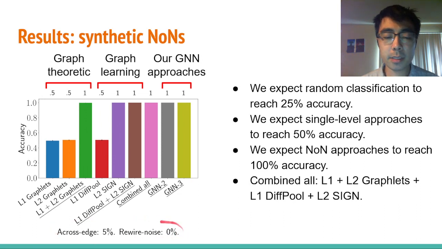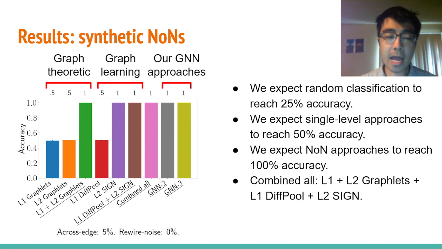Remember, these parameters can control how much clustering structure there is in the NON, or how noisy the NON is overall. We found that L2 sign performed well as long as there was clustering structure, regardless of how much noise there was. And this suggested that L2 sign was picking up on that clustering structure.